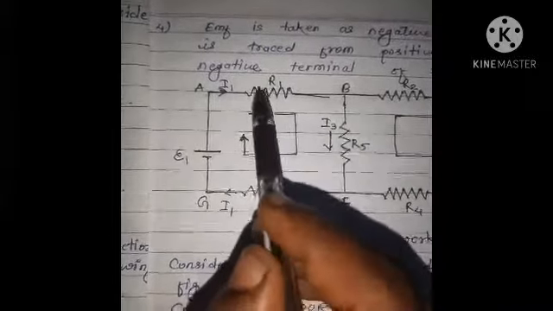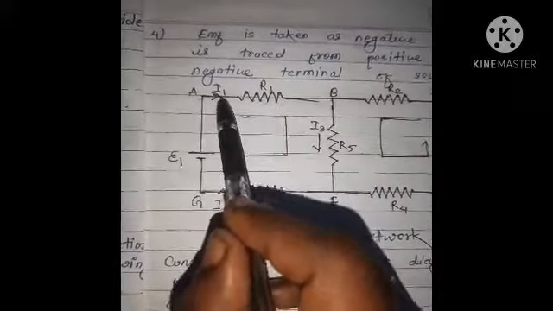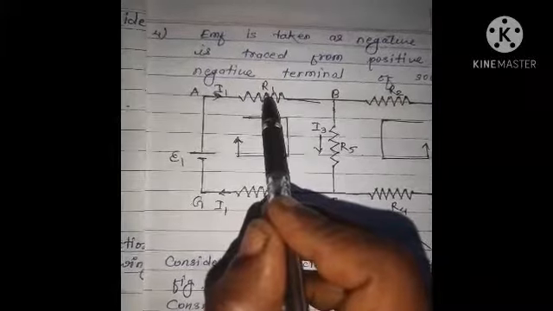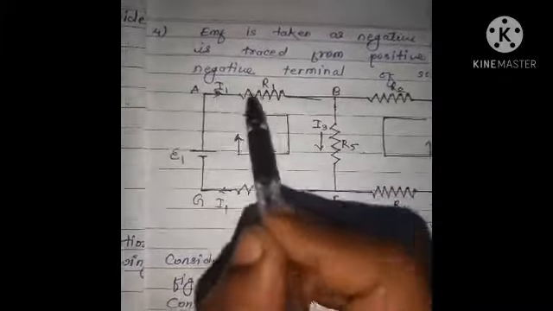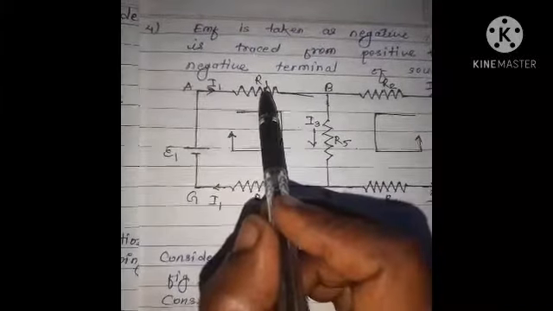Therefore, the potential difference, the product of current and resistance, that is I1 into R1, is to be taken as negative, minus I1 R1.